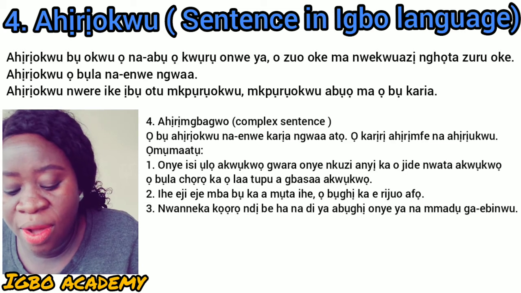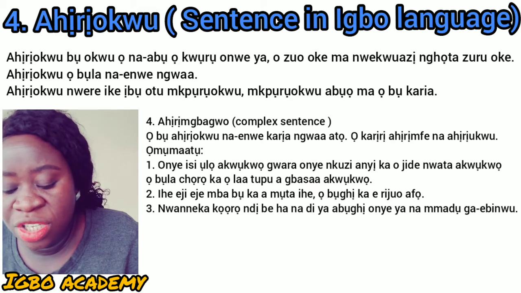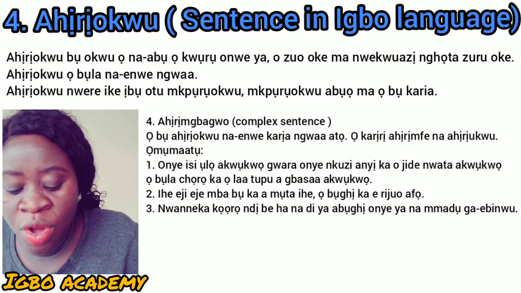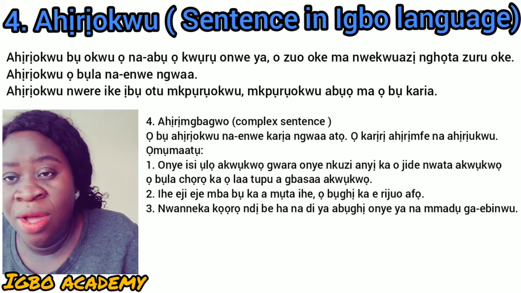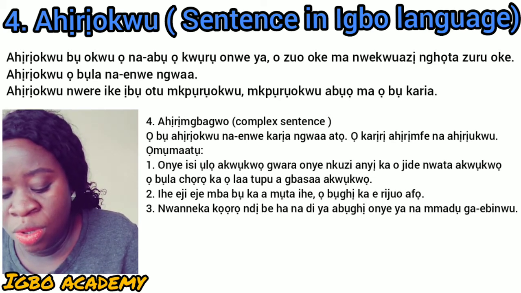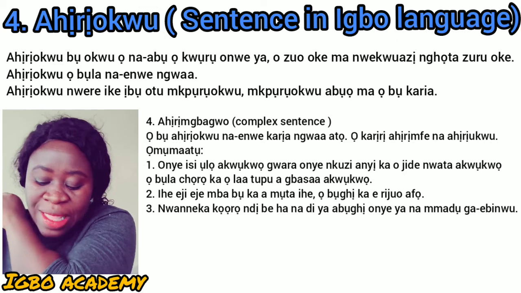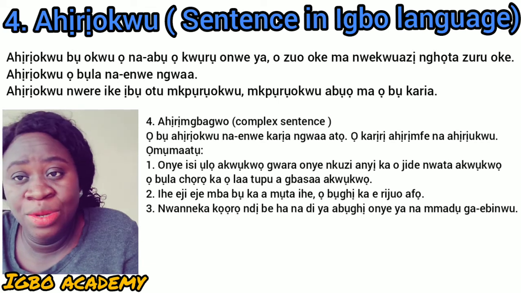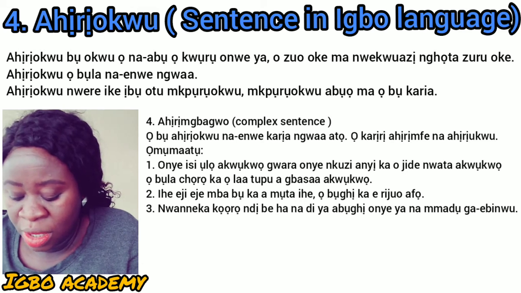Onye isi ụlọ akwụkwọ gwara. Gwara means to tell, that is 1. Onye nkuzi anyị ka o jide, jide means to hold, 2. Nwata akwụkwọ ọbụla chọrọ ka ọ laa. Chọrọ is one that wants. Ka ọ laa means to go. Tupu agbasa akwụkwọ. So you have seen the complexity of the complex sentence, that it has more than 3 verbs. And in this sentence alone, we have 5 verbs in one sentence to show you how complex it is. So this is the number 1 example of the complex sentence.